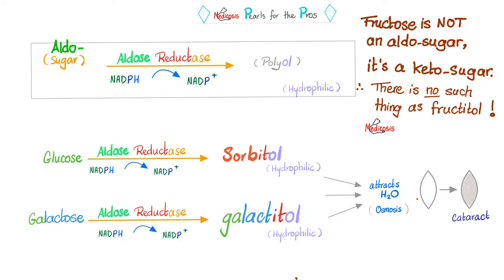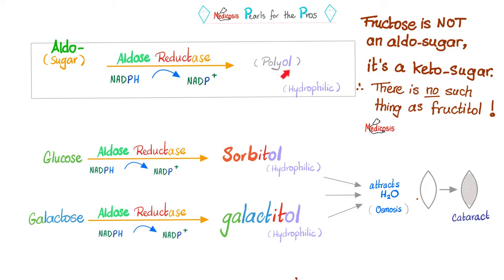So here is the formula. A sugar, specifically an aldose sugar, i.e. a sugar with an aldehyde group, by an aldose reductase, will be reduced into a polyol, such as sorbitol and galactitol. Is alcohol water soluble or lipid soluble?